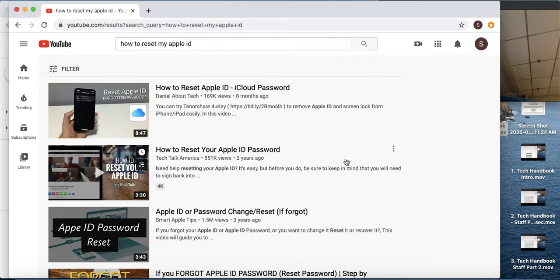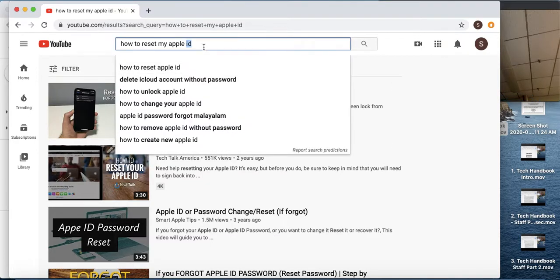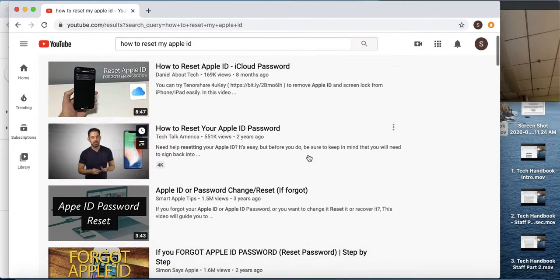I don't want my request for your password or for a reset to be something that annoys you or puts you out, but I want you just to learn how to do it, because then you can just know. And because Apple holds the users responsible, not the schools. They hold the users responsible for connecting a telephone, for example, and for making it work going forward. Apple holds the person doing it responsible. They don't let the schools even intervene, even when there are devices and people have logged into them. So how to reset an Apple ID. You want to learn about Apple IDs, that'd be a great one to learn.